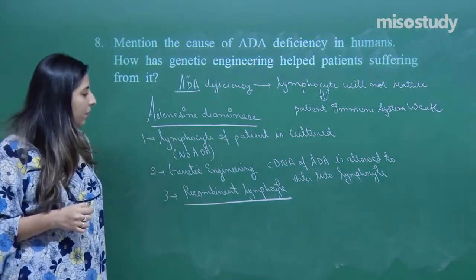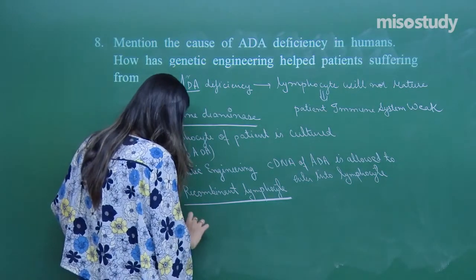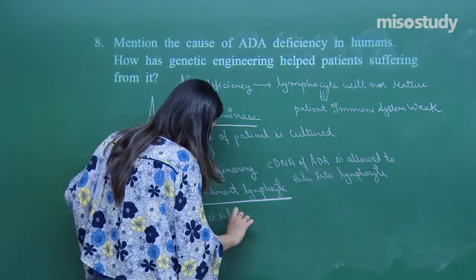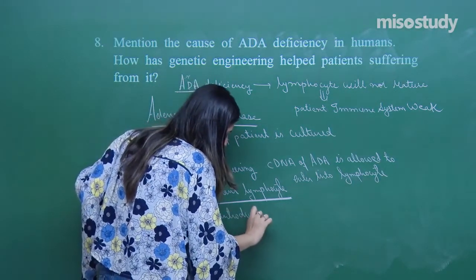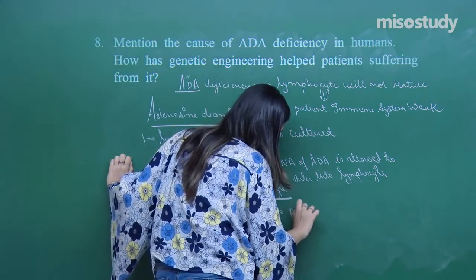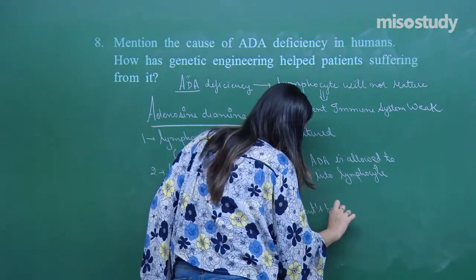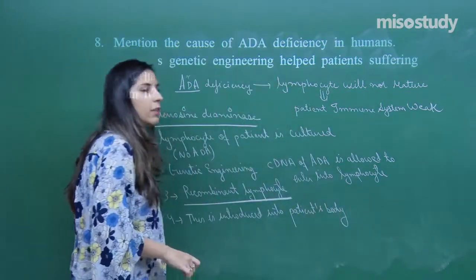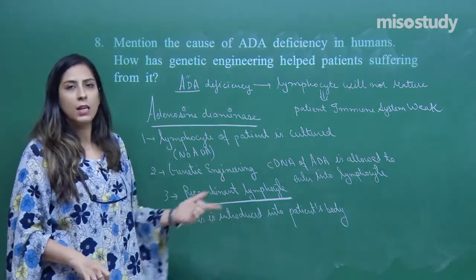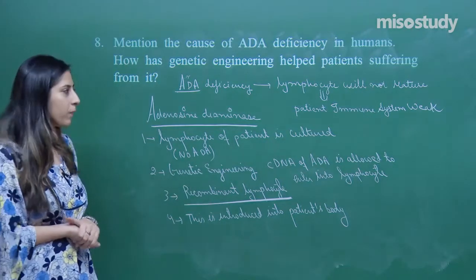They are introduced into the patient's body, and then the patient's body will start producing ADA. Now the lymphocytes will mature and definitely the patient will be cured.